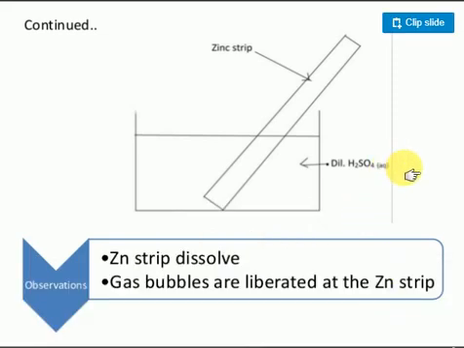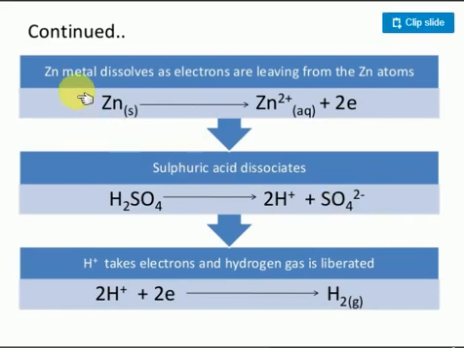We'll go to the next slide, and you'll see clearly what they mention here. Just consider zinc solid losing 2 electrons, forming Zn2+ in aqueous solution. Initially zinc is solid only. As time goes on, zinc dissolves in the solution. Next, sulfuric acid breaks into H+ ions and sulfate ions. These H+ ions gain electrons and form hydrogen gas. So oxidation happens and reduction happens, both taking place in a single cell.